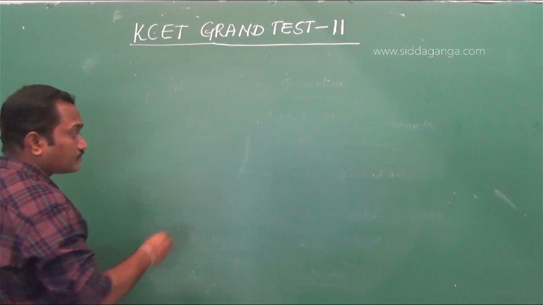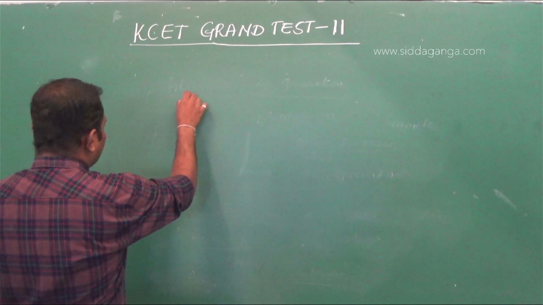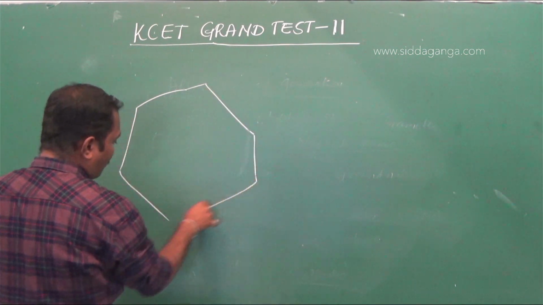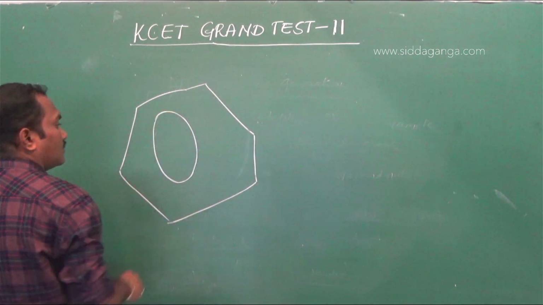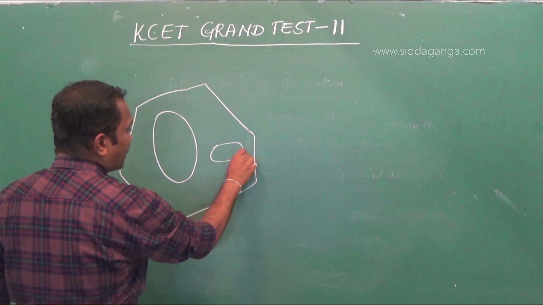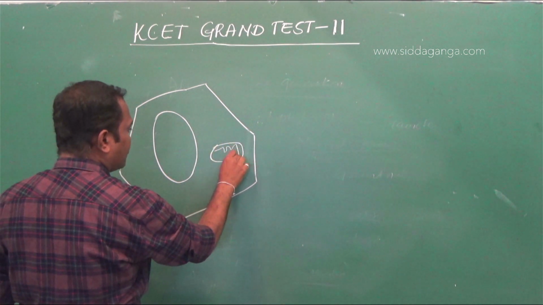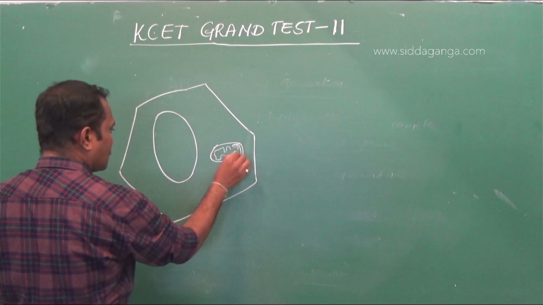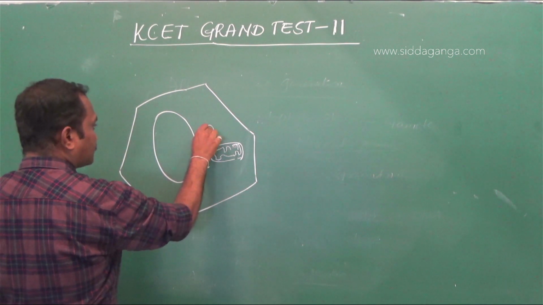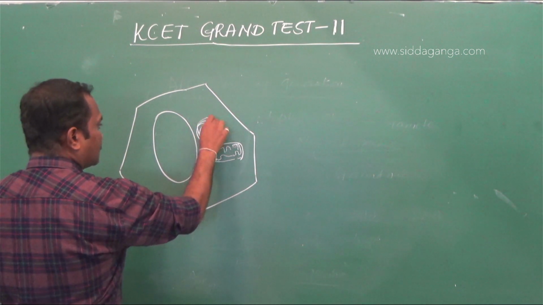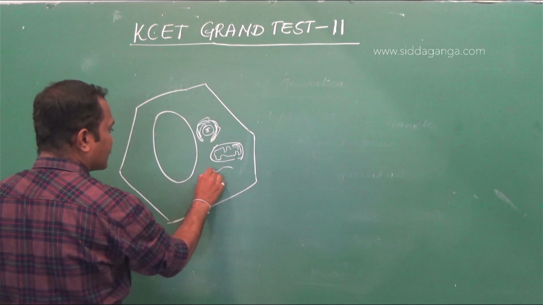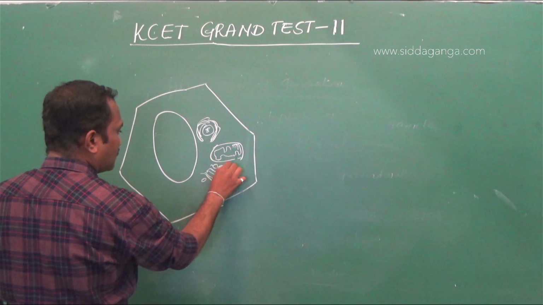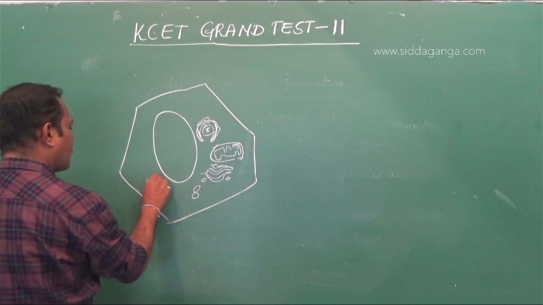So that too, in a plant cell, there will be a large vacuole and other membrane bound organelles such as mitochondria, and the nucleus, the endoplasmic reticulum, then Golgi complexes, ribosomes, chloroplast,